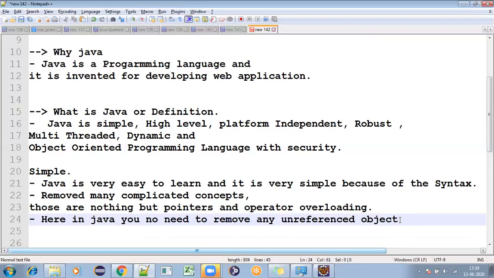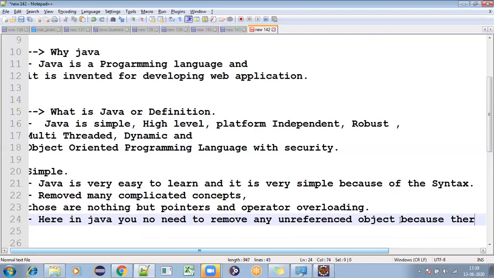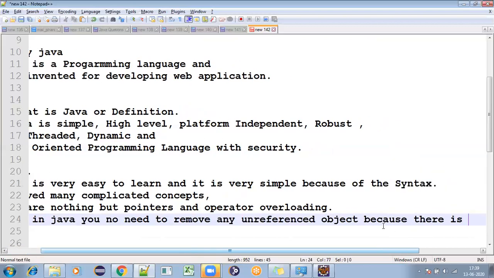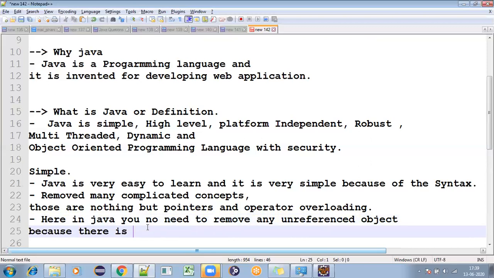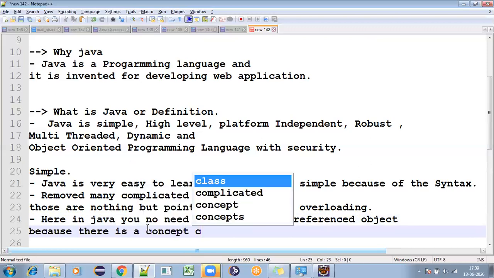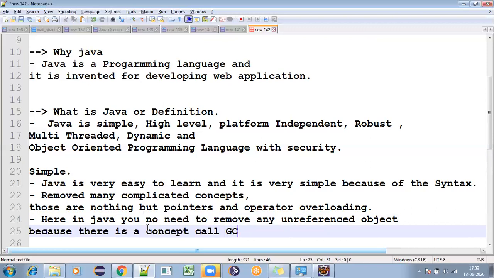That concept is called GC, garbage collection in Java.